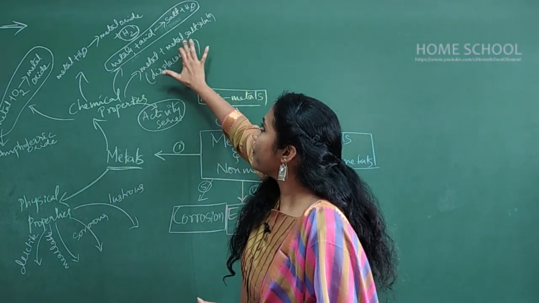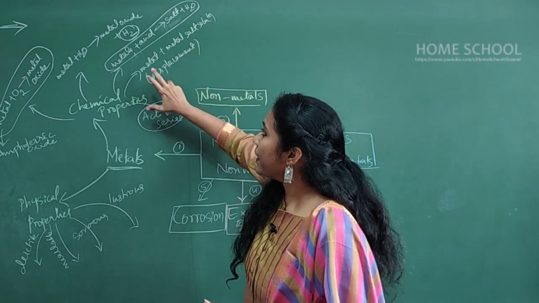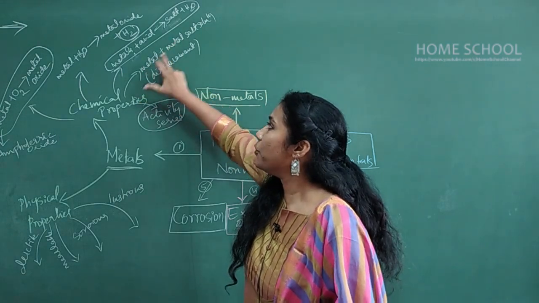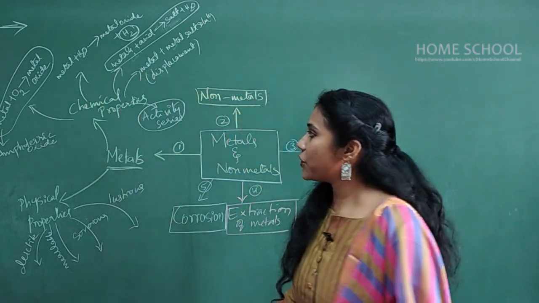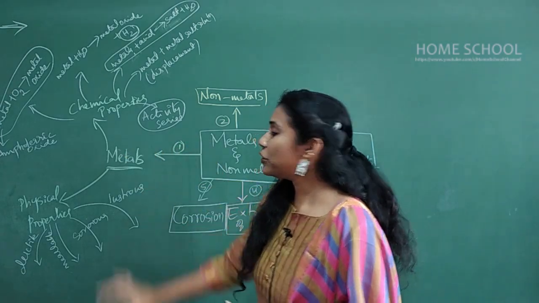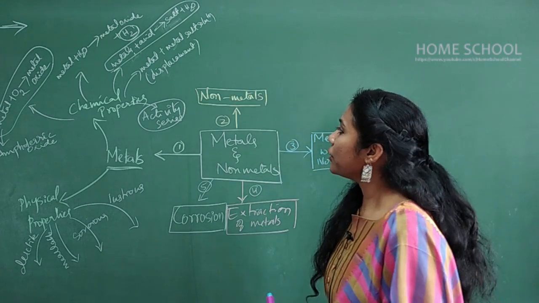When metals react with metal salt solution, the products are obtained according to the reactivity of these two metals. So these are the various chemical properties which you have to concentrate on. Clear? So this is all about metals. And now let me discuss the non-metals.